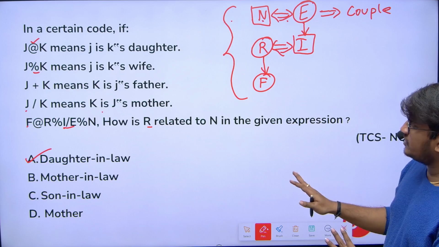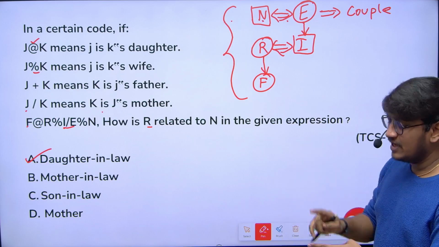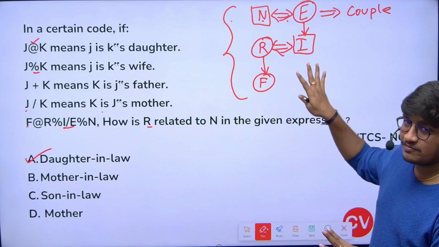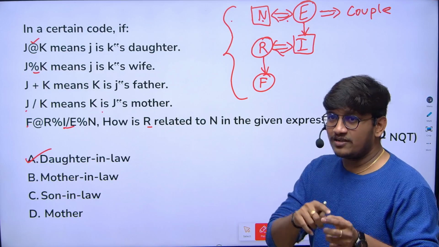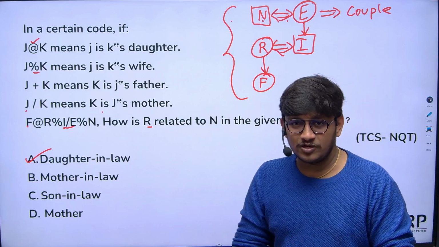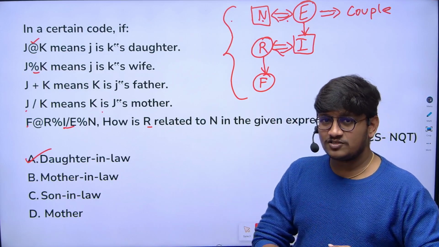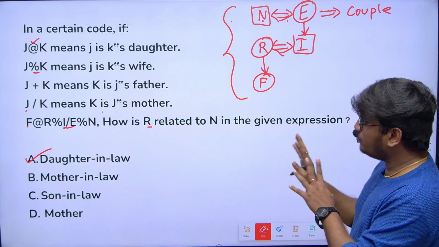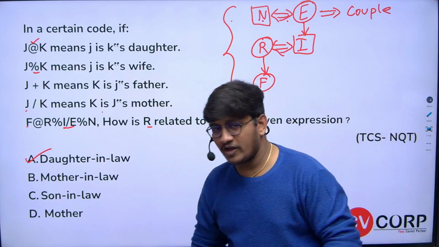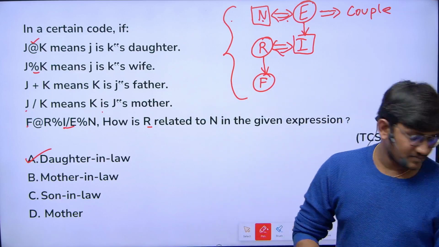But the only thing is, you should not make mistakes while taking gender and these particular symbols. If you take a box instead of a circle for male, the entire relations will change, because here we represent male characters in a box and all female characters in a circle. I hope you are all clear with this. Okay, we'll go for the next one.